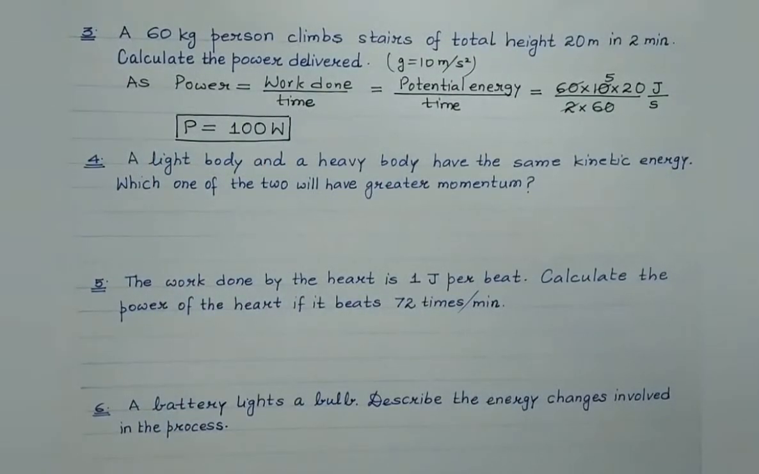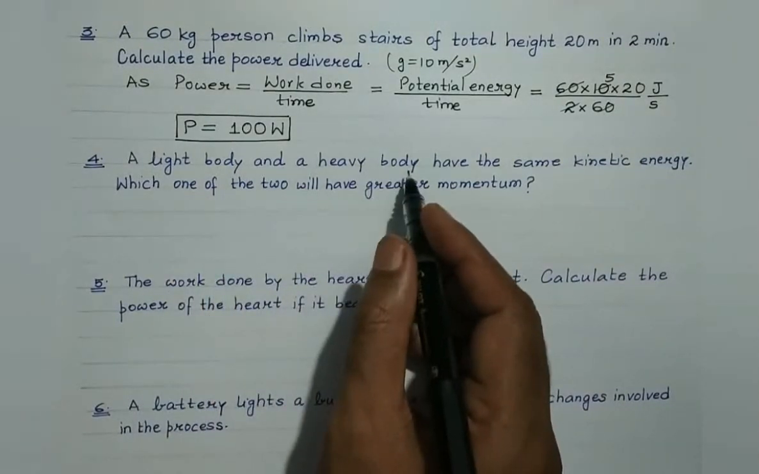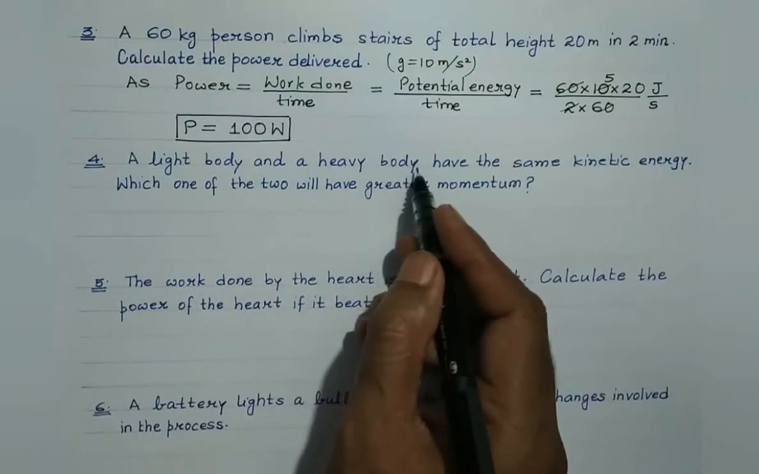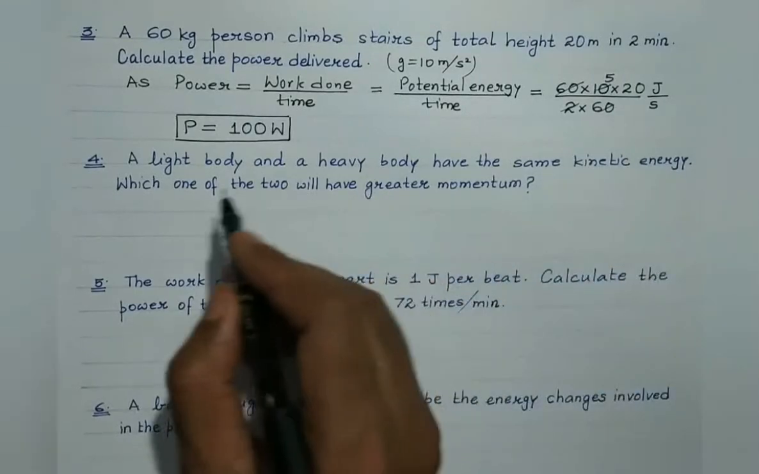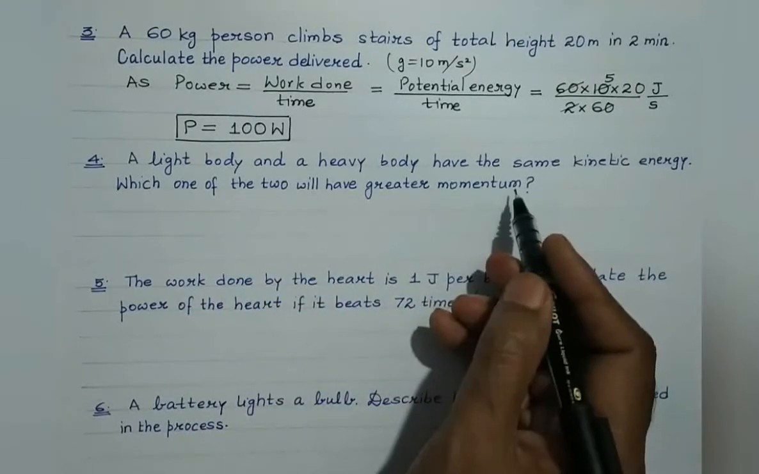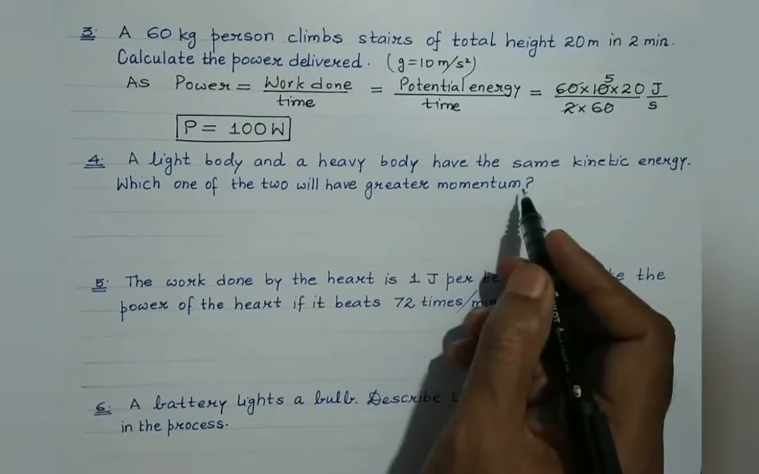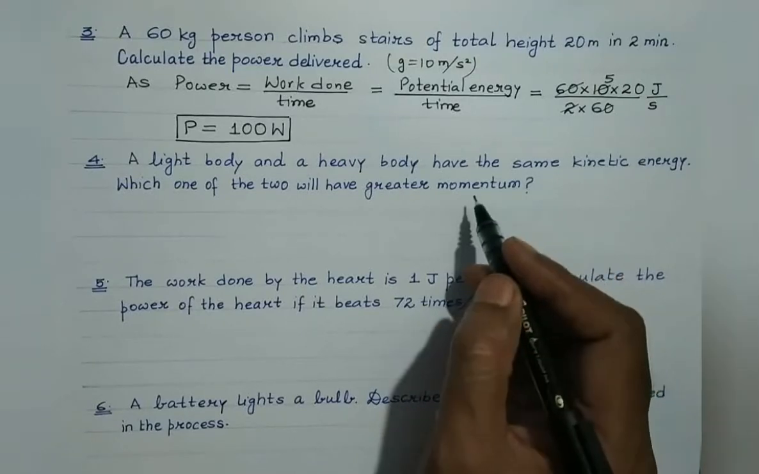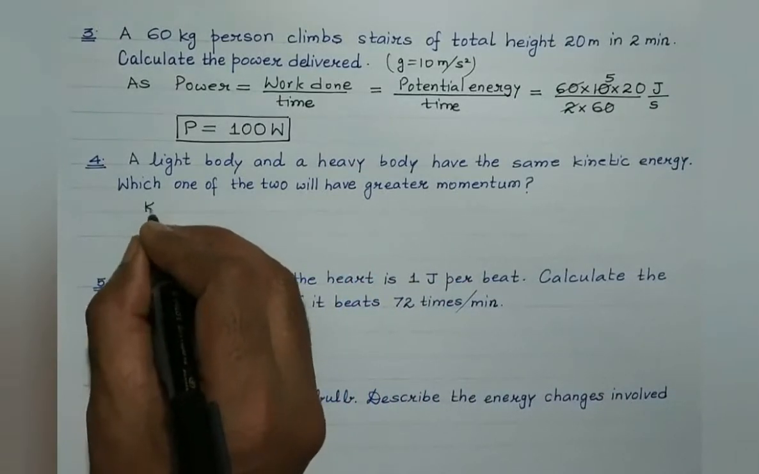Okay, let's proceed to the next question then. A light body and a heavy body, meaning this body is having smaller mass and this body is having more mass, heavier body. They have the same kinetic energy. Which one of the two will have greater momentum? This is the term momentum which we have discussed in the previous unit, students. Momentum of a body of mass m moving with velocity v is given by the product of mass and its velocity, right?